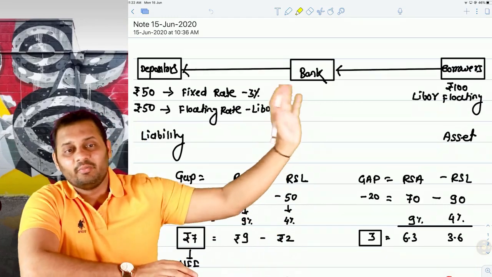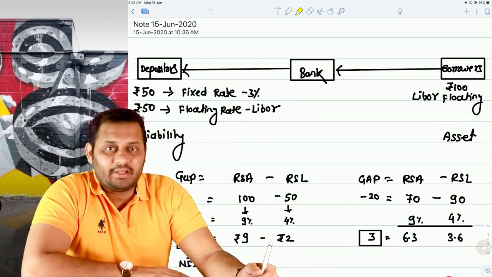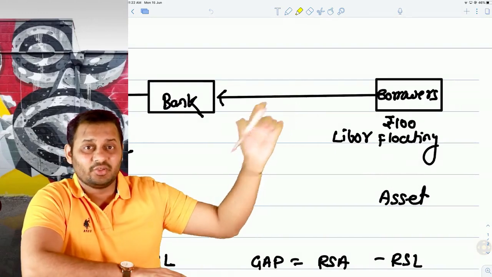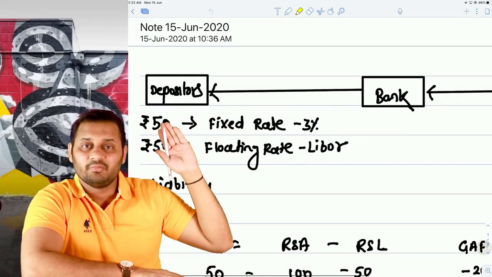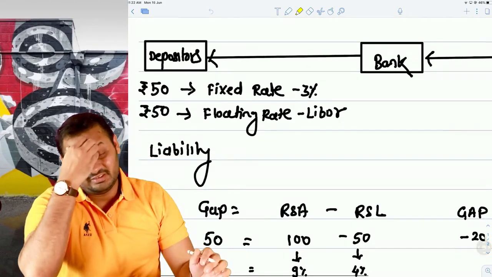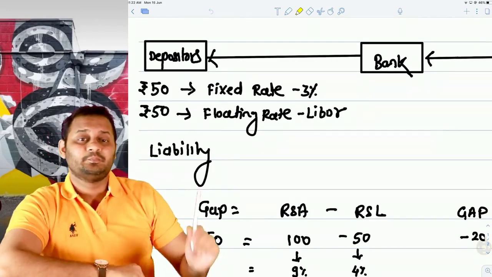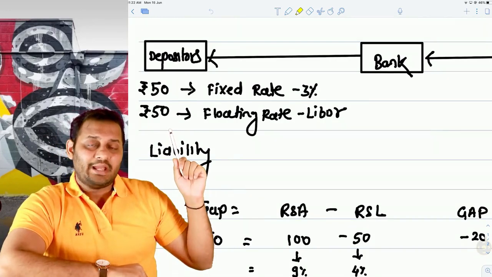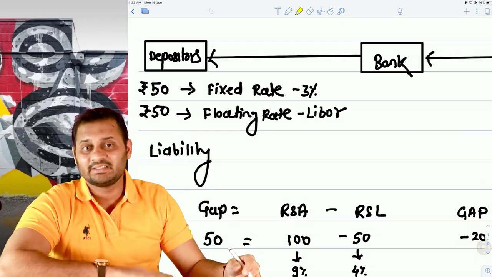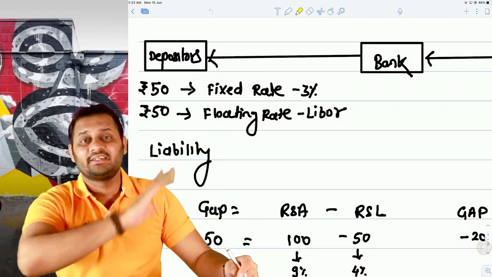This entire 100 rupees is at a floating rate. So tell me one thing, what is the asset for the bank? The bank has given a loan to the borrower. This is an asset to the bank, but the bank has taken money from the depositor. This is a liability to the bank. We agree that this is a liability, but the next thing is which of the two liabilities is a rate sensitive liability? Rate sensitive liability means a liability on which the cost will increase or decrease if the interest rate changes.